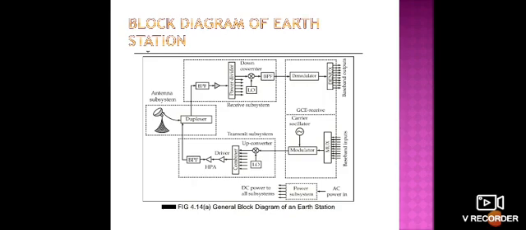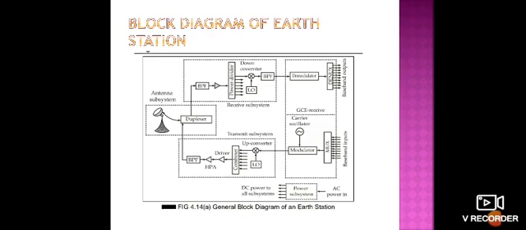By this we have the ground communication equipment. Both have two sections, the transmitter section and the receiver section. The transmitter section takes the original signal, that is the baseband signal, which is to be transmitted, and multiplexes it. The multiplexed output is given to the modulator, where modulation is done, and it is then given to the transmit subsystem.